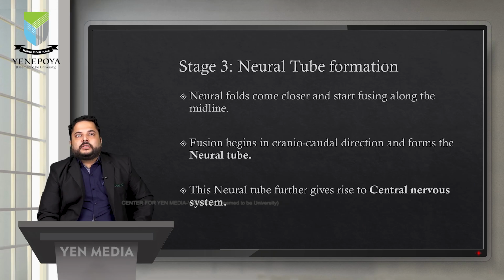So coming to the next stage, that is stage 3, the formation of the neural tube. As we saw in the previous diagram, the two neural folds come together, get closer and start fusing along the midline. There is a peculiar feature that this fusion begins in the craniocaudal direction, that means in a zip-like manner. Like when we are opening a zip from top to bottom, this fusion begins in the same style. And this fusion leads to the formation of the neural tube. This neural tube further gives rise to our central nervous system, which we'll be discussing.